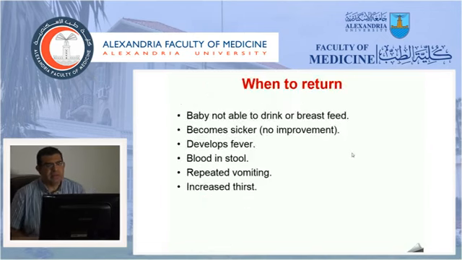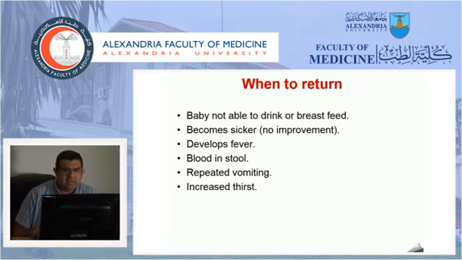After we have done the hydration and the child is doing better and is going to be discharged home, we should give some health education to the mothers. We ask her to return to the hospital if the child becomes more ill, so he is not able to drink or breastfeed, he becomes more sick, he develops a fever, he gets blood in the stool, he has repeated vomiting, he is very thirsty, or she cannot give him enough fluids. In this case the mother should return urgently to the hospital.